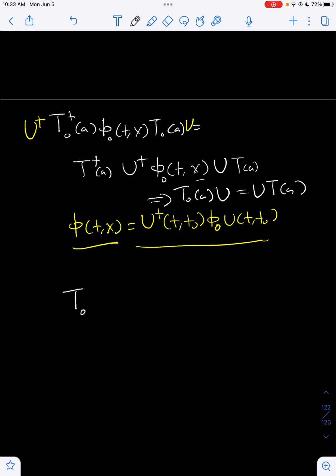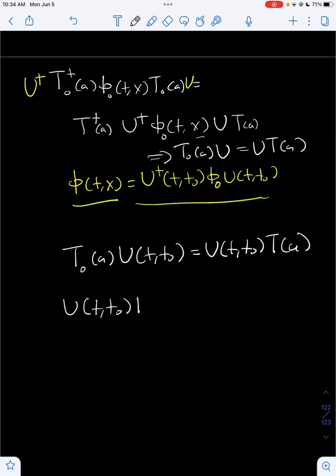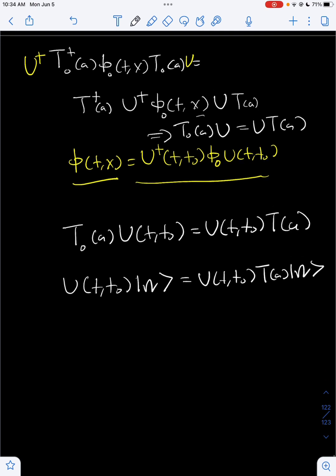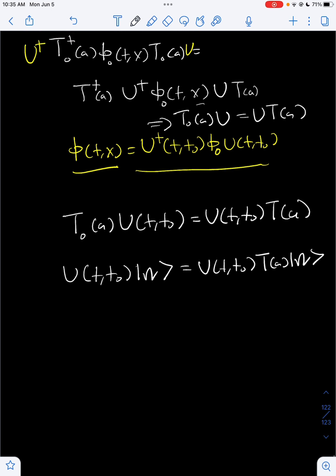The free translation operator acting on the unitary operator is going to equal the unitary operator acting on the interacting translation operator. We can look at how the unitary operator acts on the interacting vacuum, and we can write that out like this. We can insert the interacting translation operator acting on the interacting vacuum, because the interacting vacuum is invariant under those translations. And then we can use the formula, this one over here, and say that this is just equal to T naught of a U acting on the interacting vacuum.